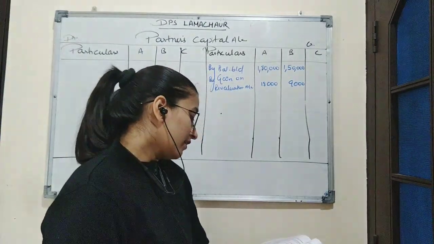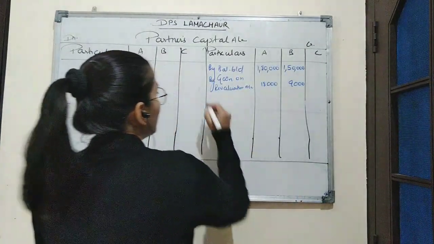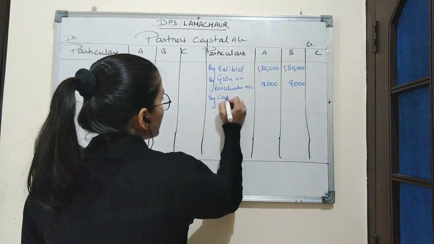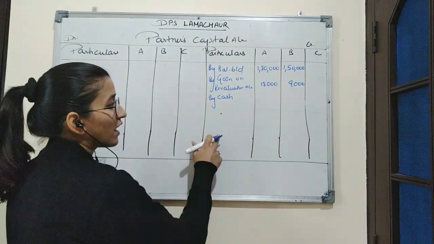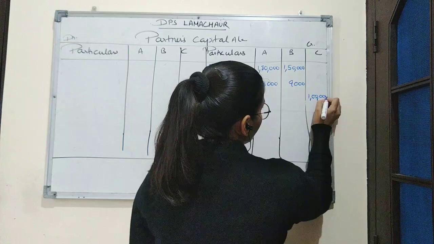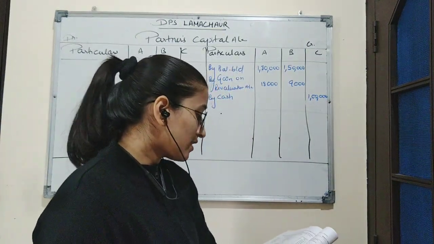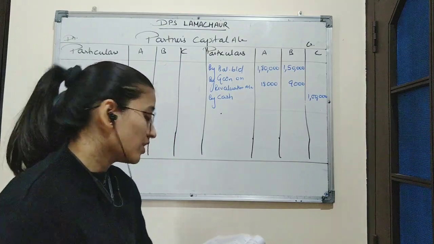Now we can see here that C brings rupees 1 lakh as his capital. So we will write here by cash and the amount of capital brought in the business by C, which is 1 lakh. And the rest 60,000 as his share of goodwill for 1/4 share in the profits.